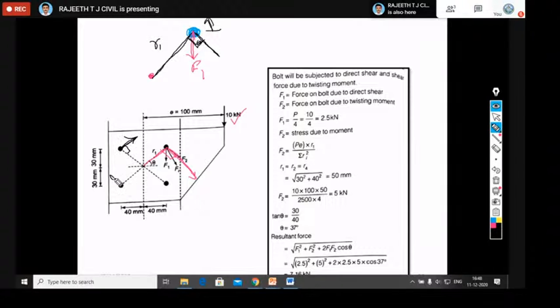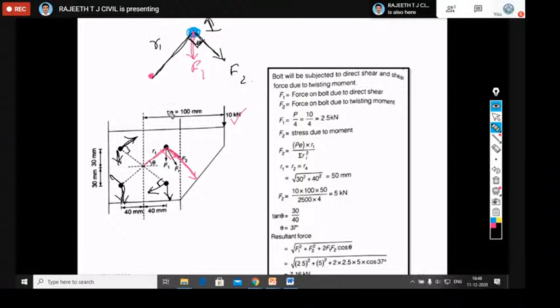If you take any bolt here, this is F2. F1 will be vertically downward only. Here also F1 will be vertically downward. Here also F1 will be vertically downward. If you take this bolt also, it is vertically downward, whereas F2 will be like this, perpendicular to your radial line. So that is your F2.